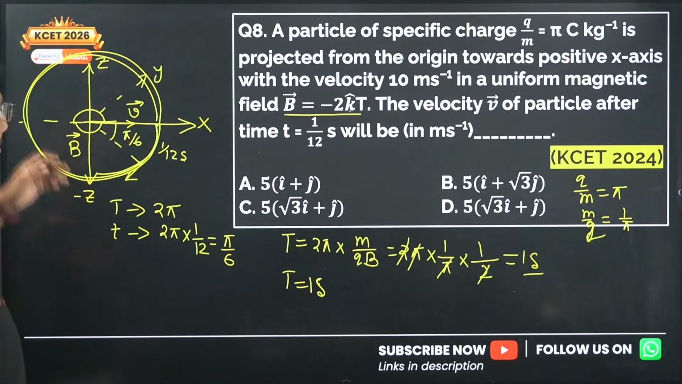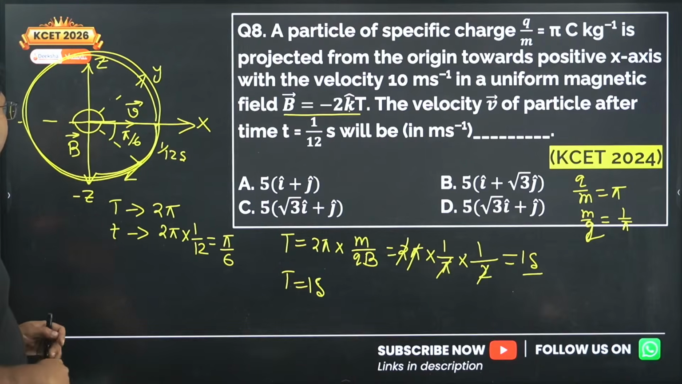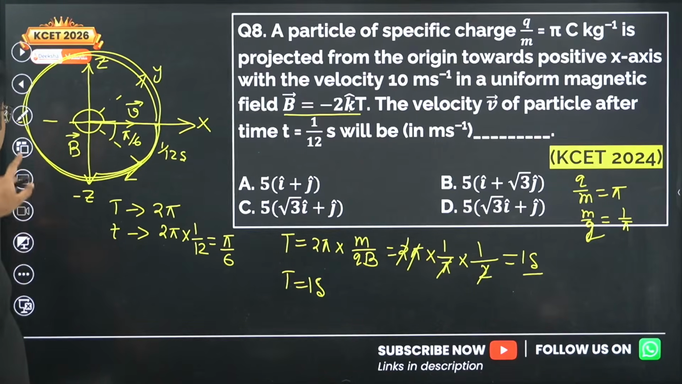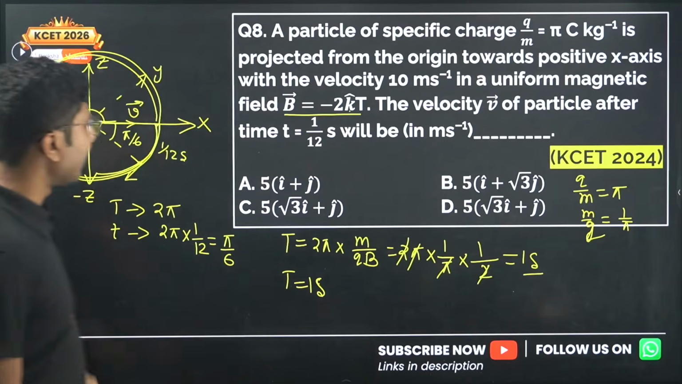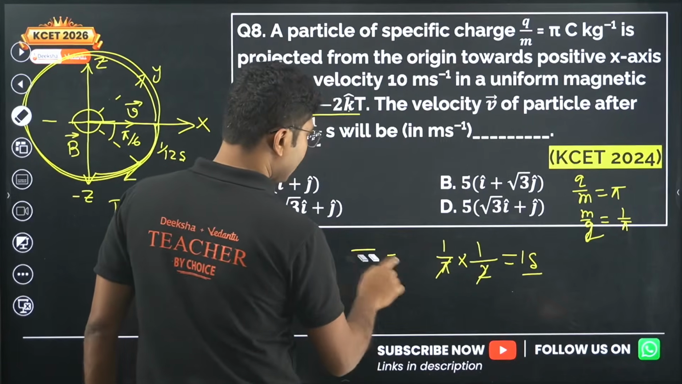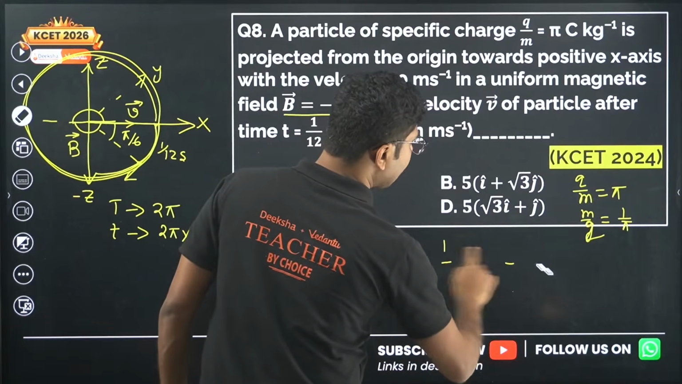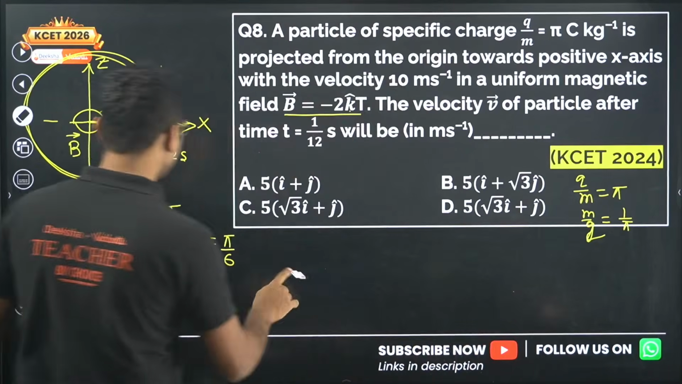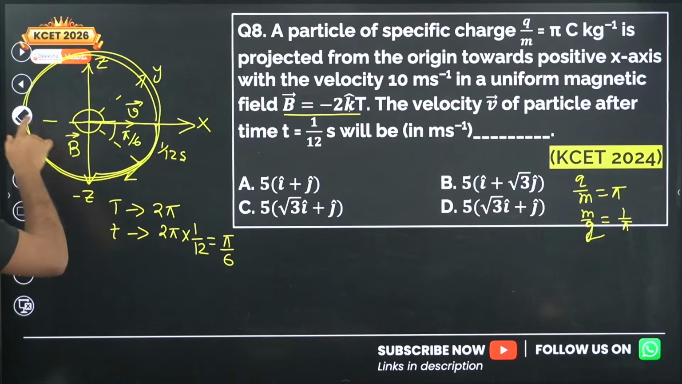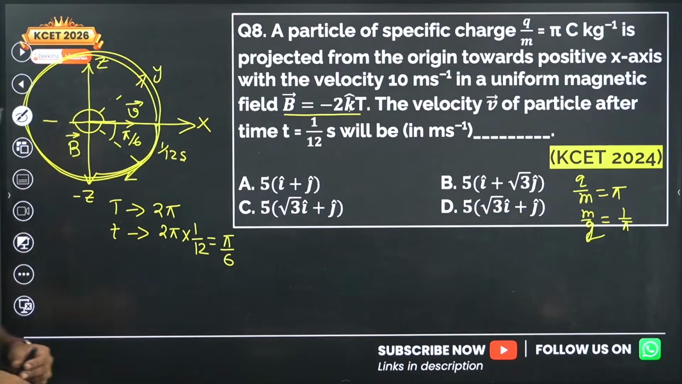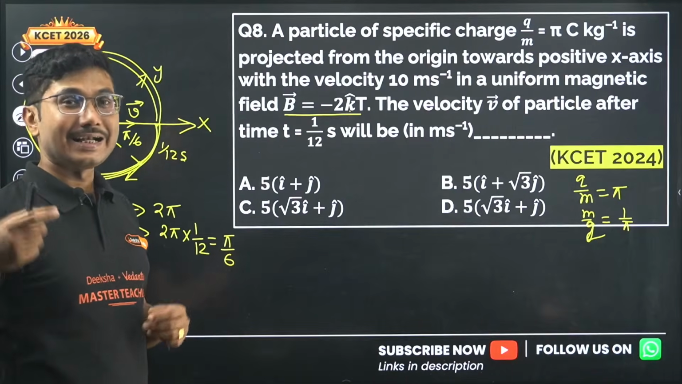Okay, now we will apply a simple vector formula to calculate the velocity. How to apply the vector formula? Now remember, as I mentioned, the magnitude of velocity will be the same. The only thing that will change is its direction.